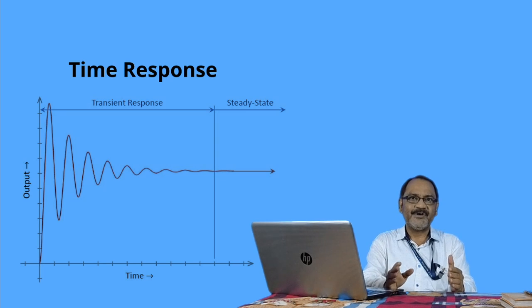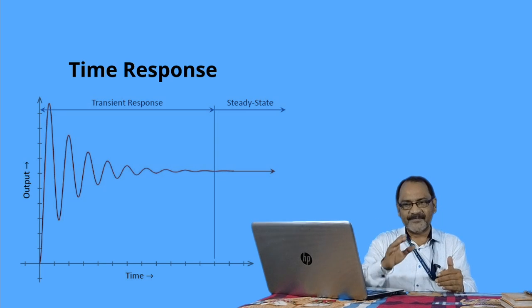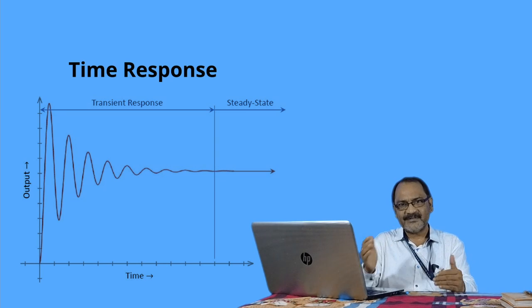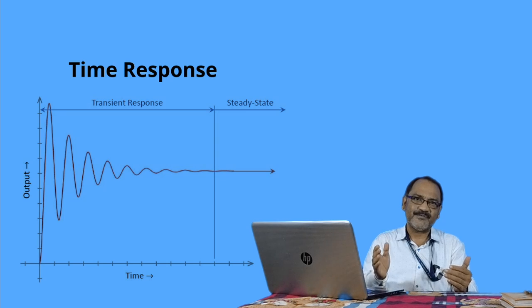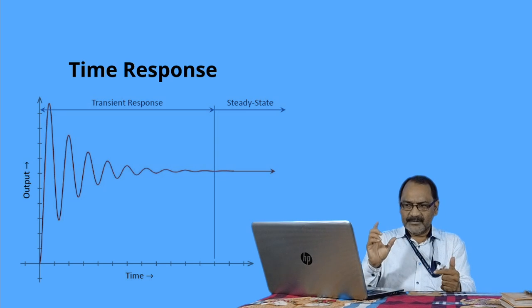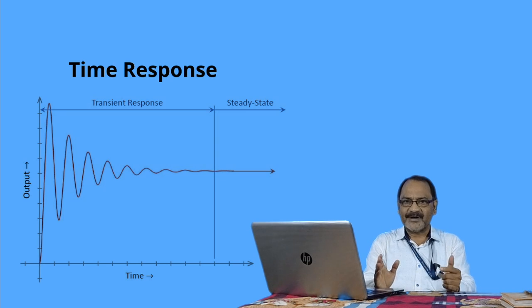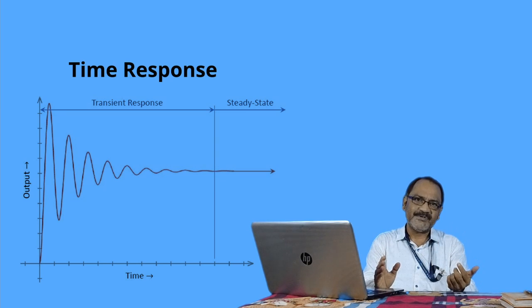After the transient period is over, the output remains constant. That is known as the steady state period, and within it the response remains constant or steady. So the response has two parts: one is the transient response, another is the steady state response.